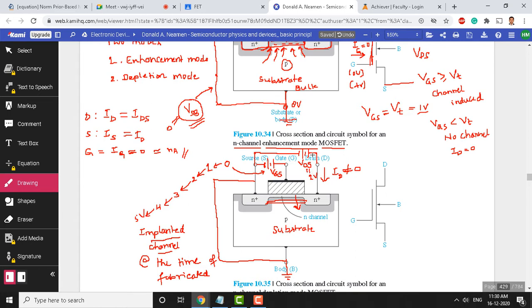Now what happens when I increase the VDS? I will now keep VGS constant. Let's make it, say, 2 volts. I will fix VGS at 2. Now whatever I did by varying VGS, I will do the same thing for VDS. Do you have a guess what's going to happen now?